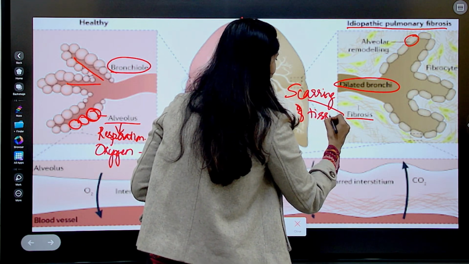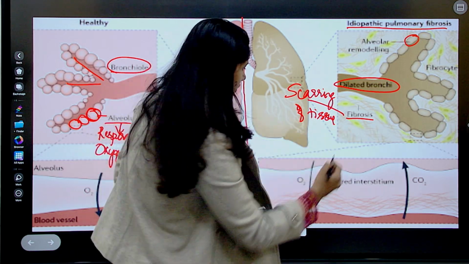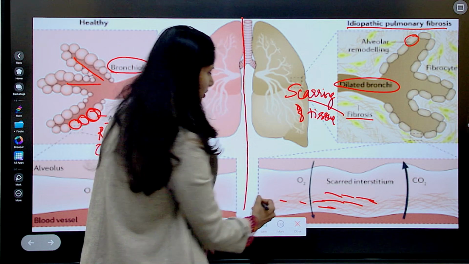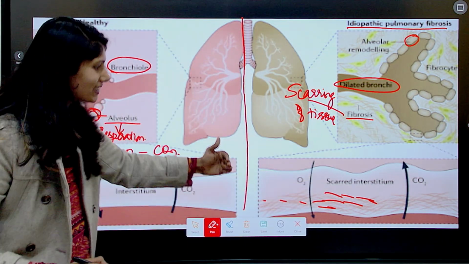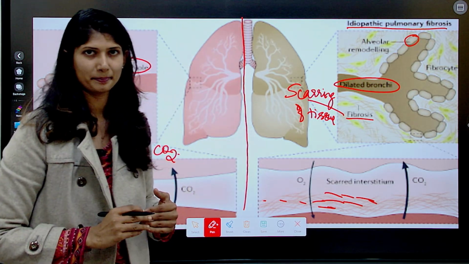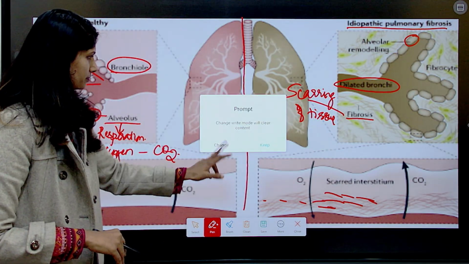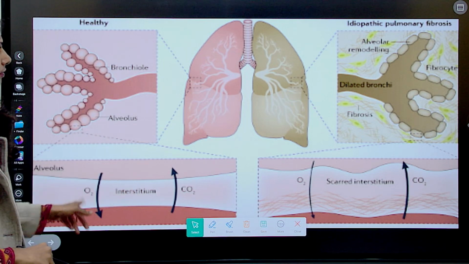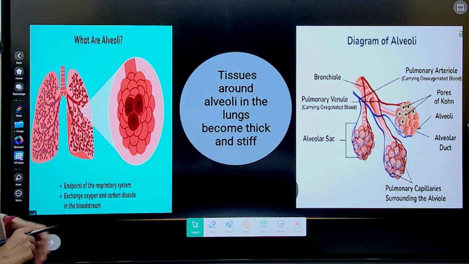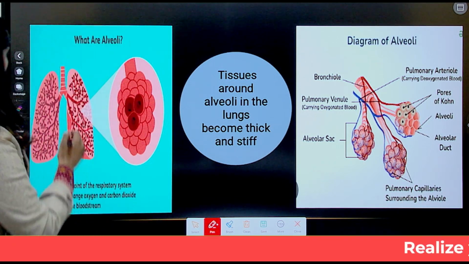In this case, lung tissue. See, can you see this pattern? This hair-like pattern is nothing but scarring, and this scarring increases or progresses over time. What are the alveoli? The alveoli in the lung.